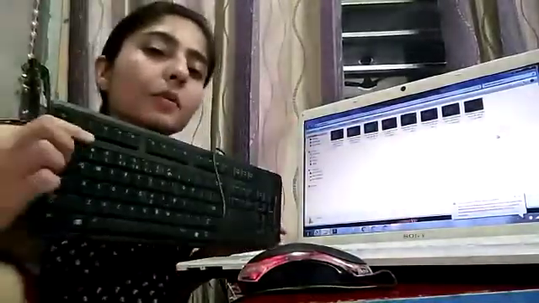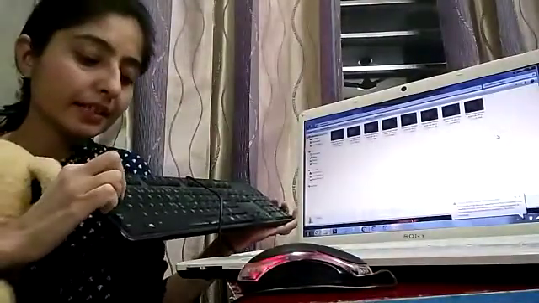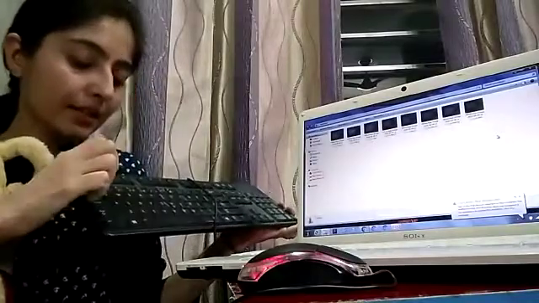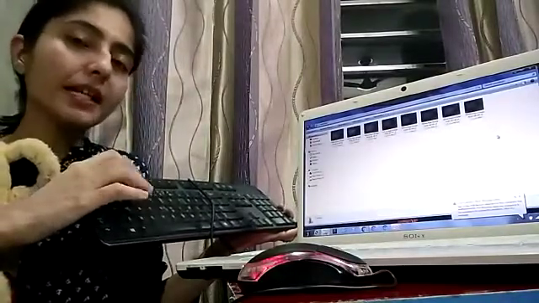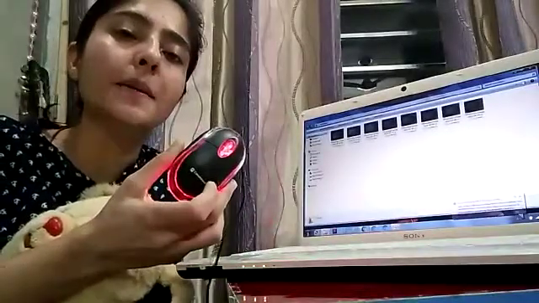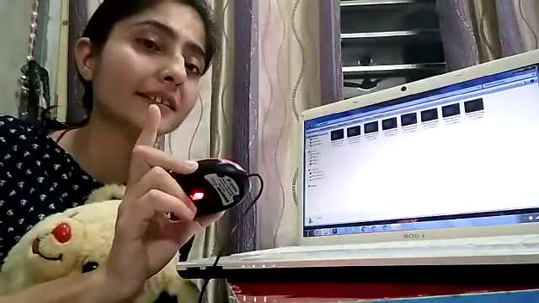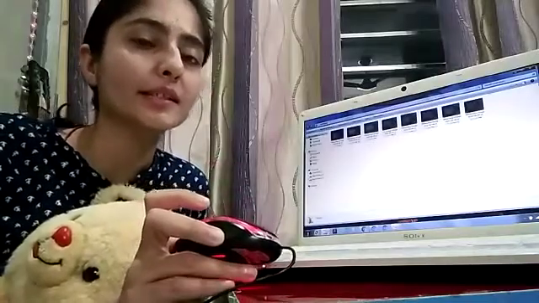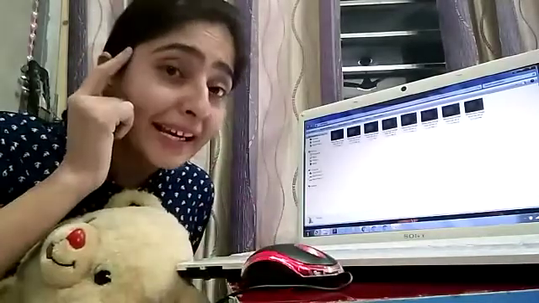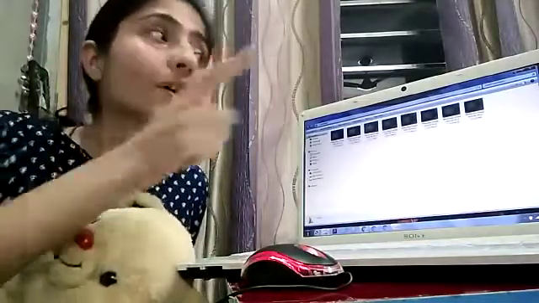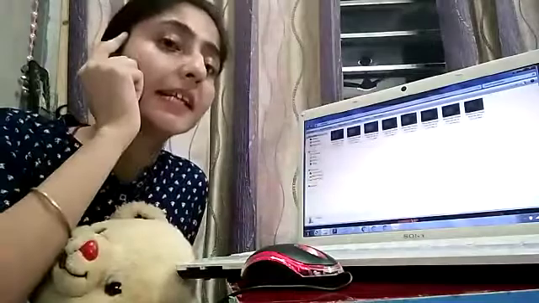This is called a keyboard. There are various keys, like A, S, D, F, G, 1, 2, 3. Whatever you press here will be displayed on the screen. And this is a mouse. All are primary parts. One is missing. What is this? Yes, this is the CPU. That is the brain of the computer. Like our brain, it also works. It performs various functions.